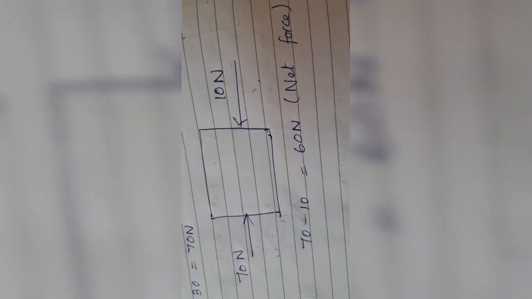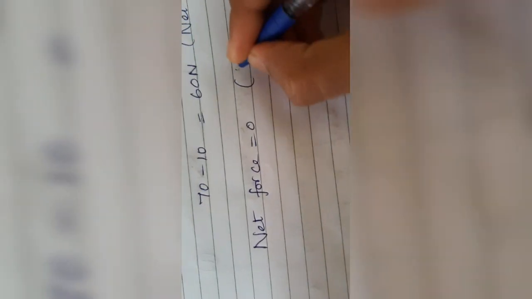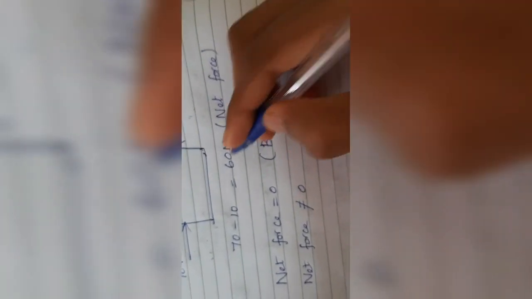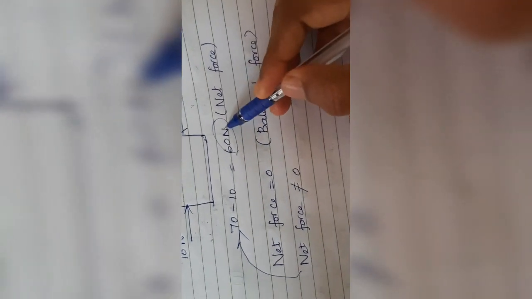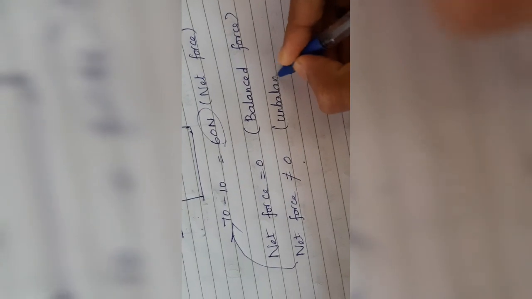Okay, my dear children. If you find that net force is equal to 0, then I give a new classification of force as balanced force. If the net force is not equal to 0 and has some value like this 60 Newton, the net force has a value, so that is an unbalanced force.